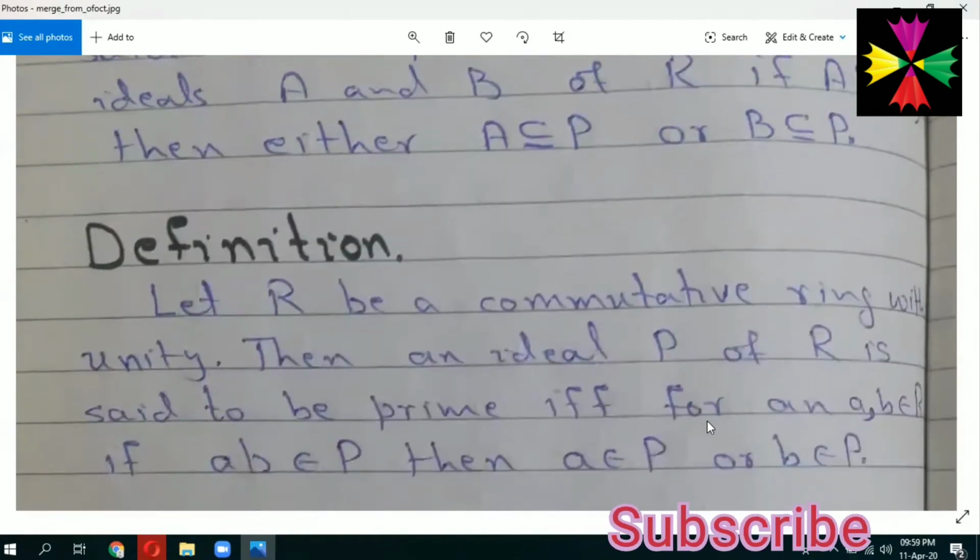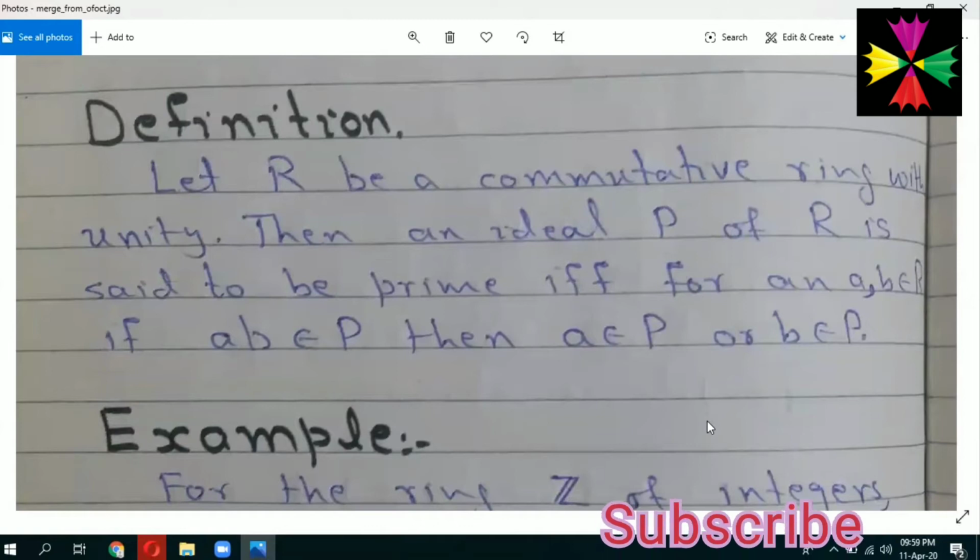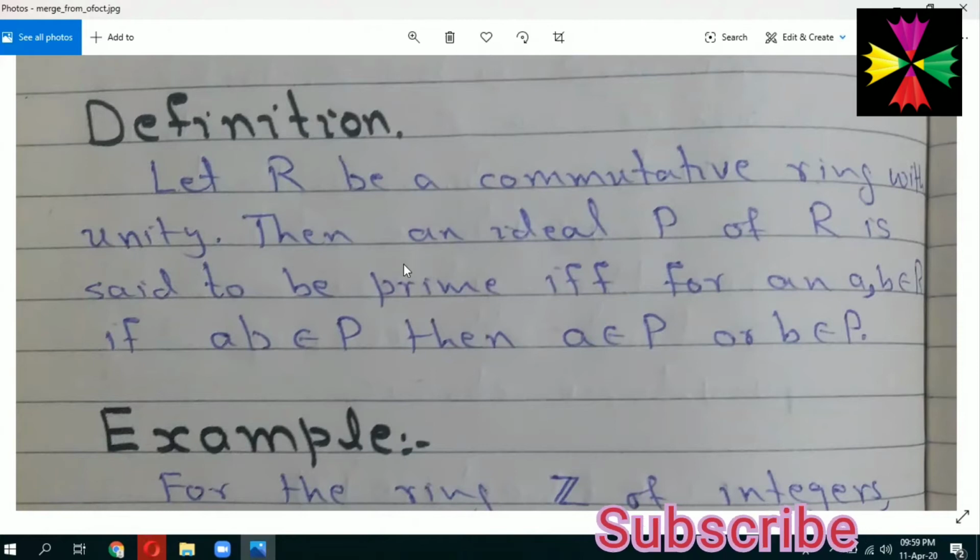called prime ideal. Next we have a definition of the prime ideal for the commutative rings with unity. It means the previous definition was for all rings, but this definition holds only for those rings which are commutative and have the multiplicative identity. Now, what is this definition?